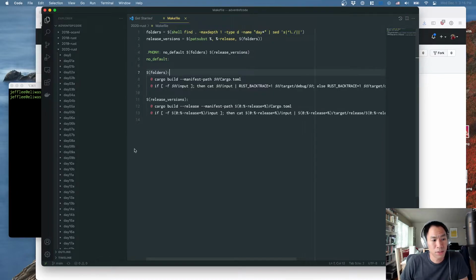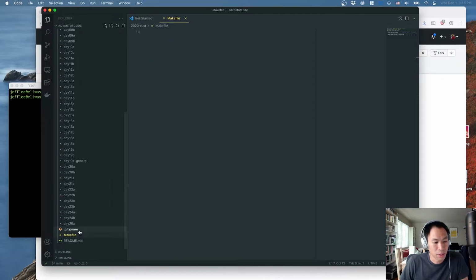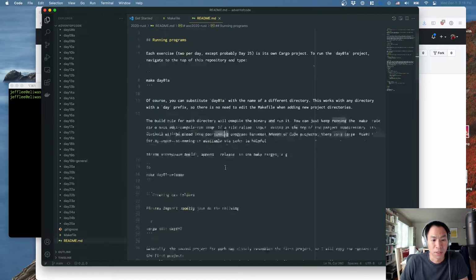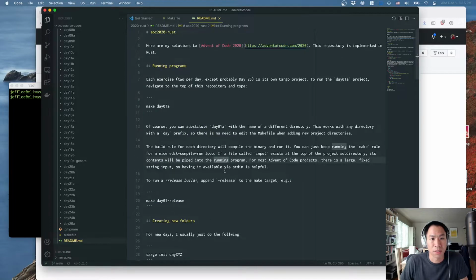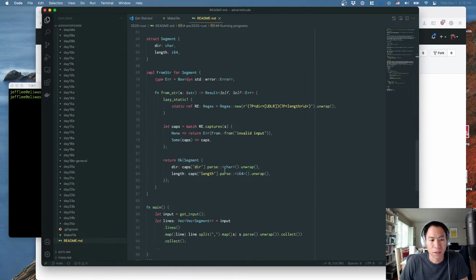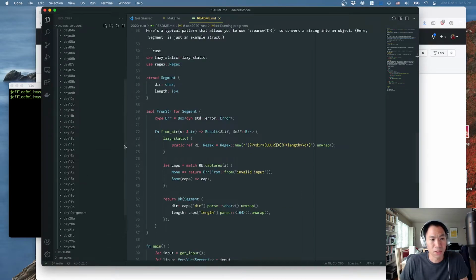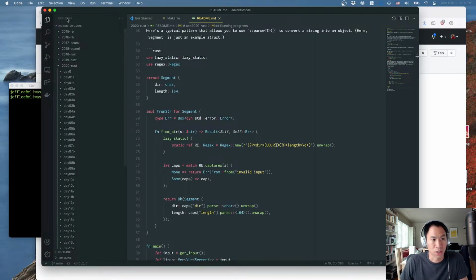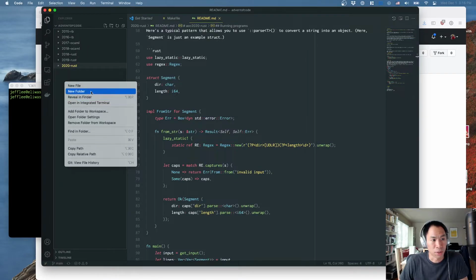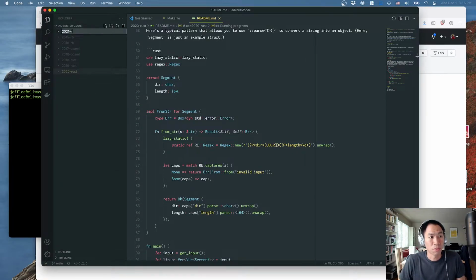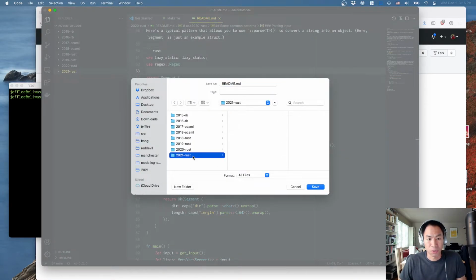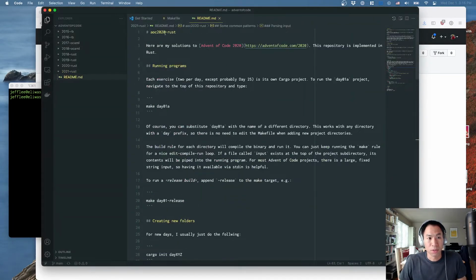So maybe what I can do starting out is just copy the important stuff. What's the README doing? Oh, the README is actually useful. It basically talks about how to actually build things. Oh, this is good. These are notes for myself. So what I'm going to do is replicate this structure here. I'm going to create a new directory, 2021 Rust. And why don't we save the README into 2021. And we'll also make a couple of cheesy edits here, 2021.